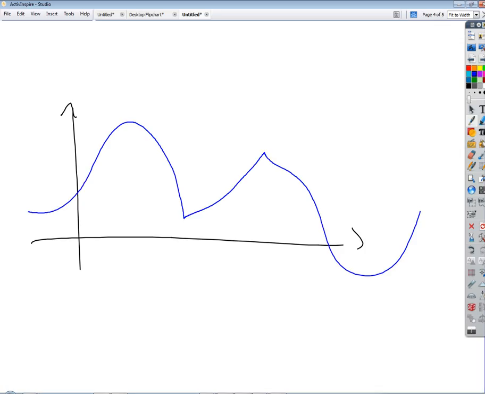So notice here, if I draw a tangent line, it looks like that. And so that's a place where the derivative equals 0, right? We know that a horizontal line has a slope of 0, so those are places where our derivative function has a value of 0. We could have rounded valleys too. That'd be another place where the derivative is equal to 0, right?